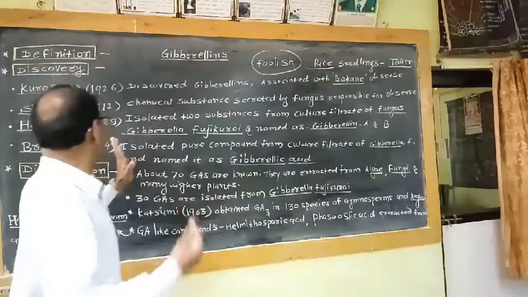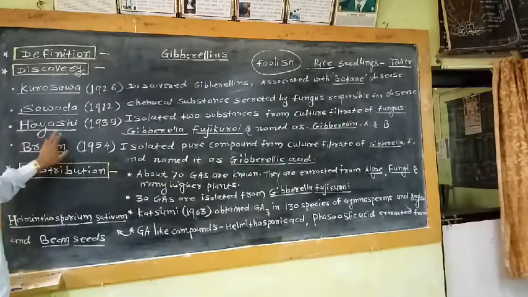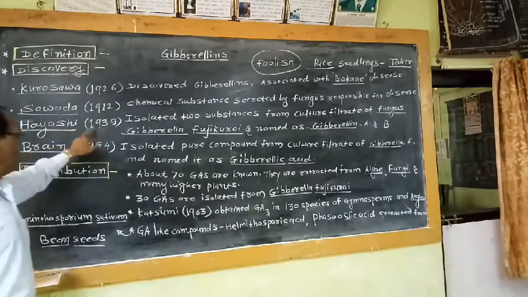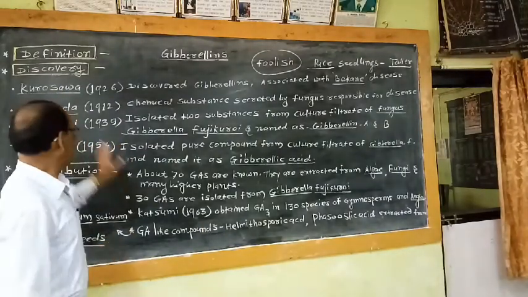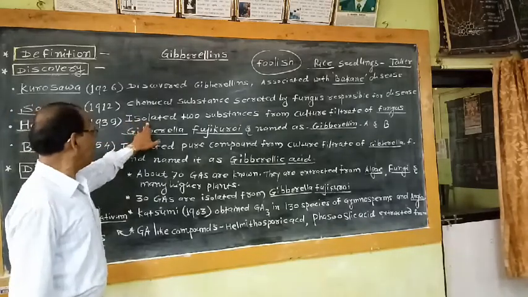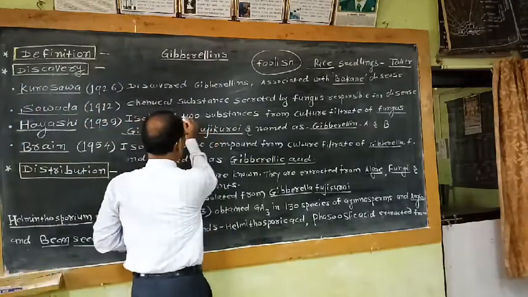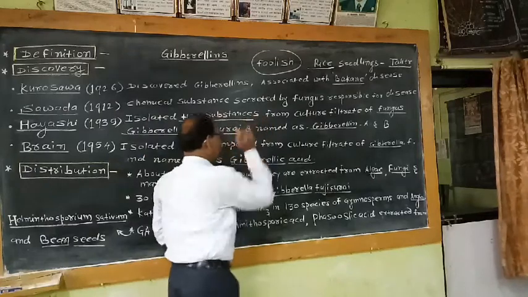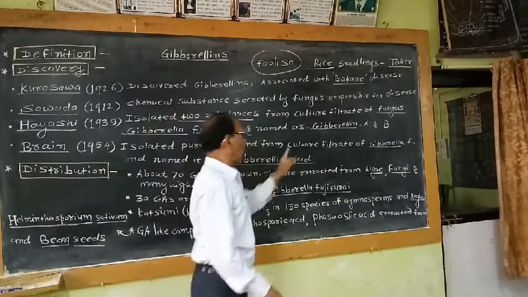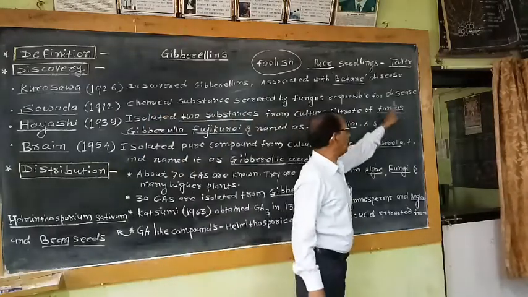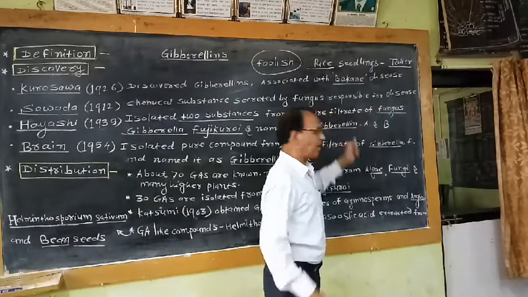The next report was given by this worker Hayashi in 1939. So this worker isolated two substances from culture filtrate of the fungus. Which fungus? Gibberella fujikuroi.